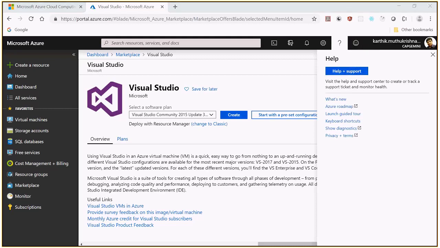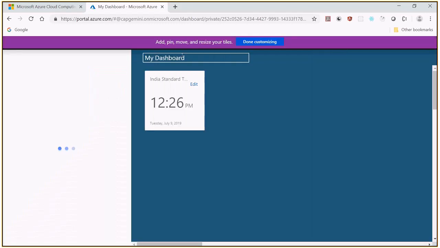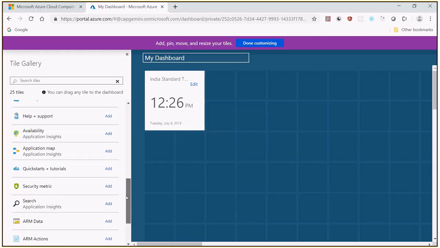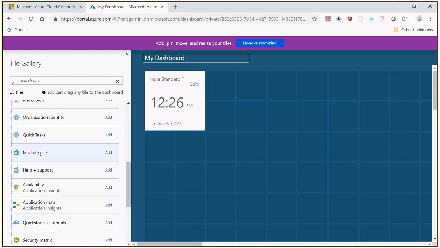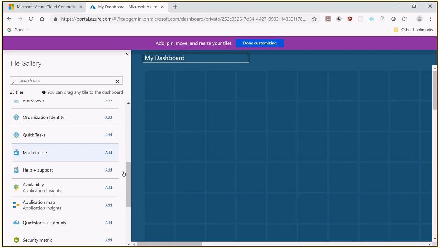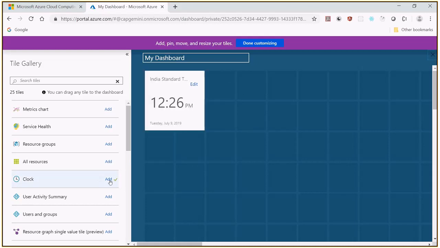Then we have this dashboard I told you about. In the left-hand side navigation, you can see dashboard. When I click the dashboard, it shows my dashboard. If I want to edit my dashboard, I click that edit button. When I click edit, it will show you all the gadgets. I want the clock gadget, which I have already placed. There are many such gadgets. I want to have marketplace itself as a gadget, so when I click that, it will directly take me to the marketplace. For example, I don't want the time, so I removed it, and now I'm going to add that gadget back. So click clock and place that, and you can configure it.